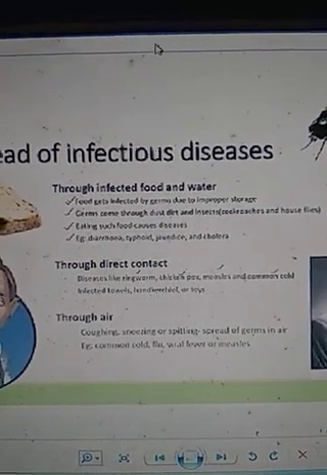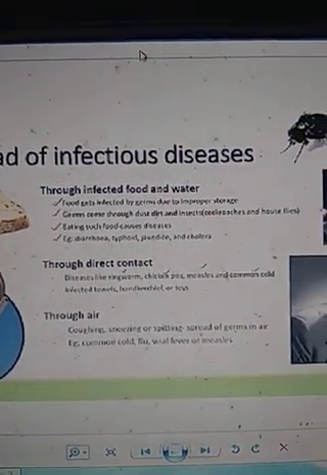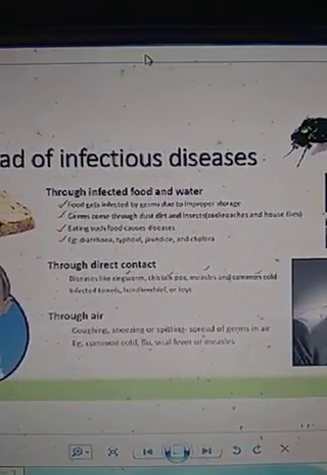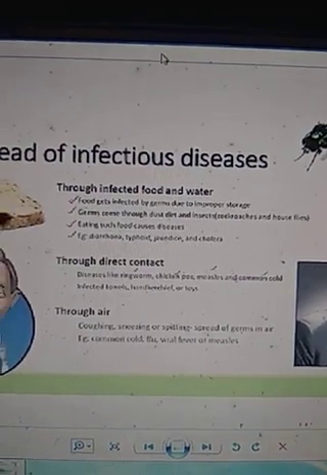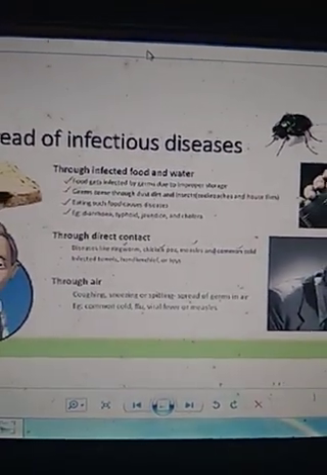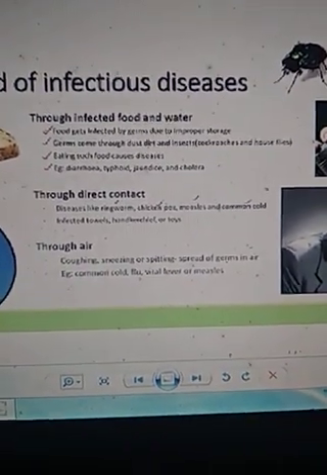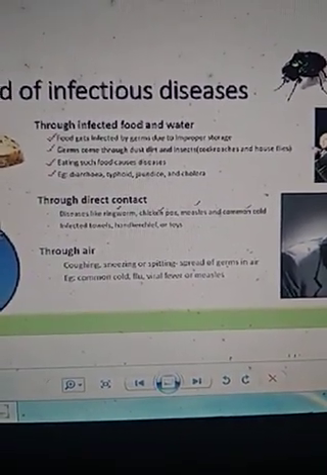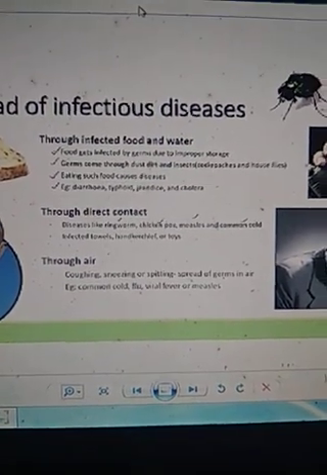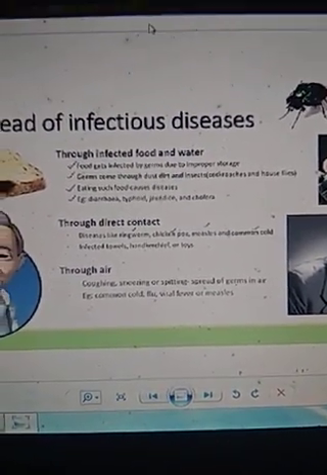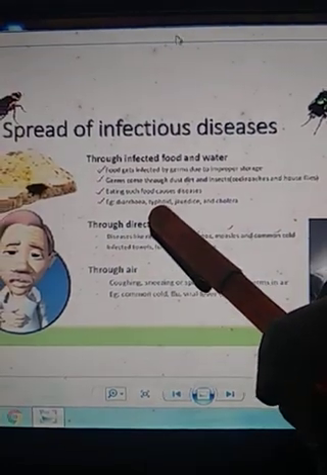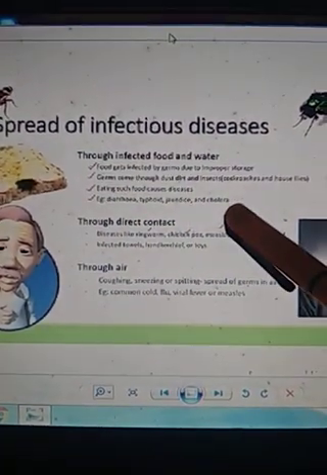If food or water is kept open, and germs enter into our food, then such food is known as infected or contaminated food. If such contaminated food or water is consumed by a healthy person, then that person will have diseases like diarrhea, typhoid, jaundice or cholera.